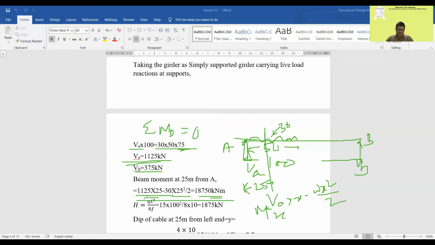Now what is the H value? H is equal to QL square by 8F. We have decided H, the horizontal thrust due to this live load, is QL square by 8F. F is the 10 meter dip. So calculate that value of horizontal load.